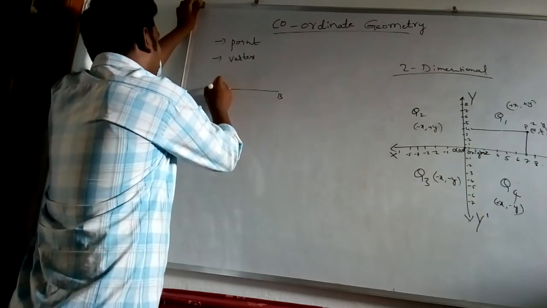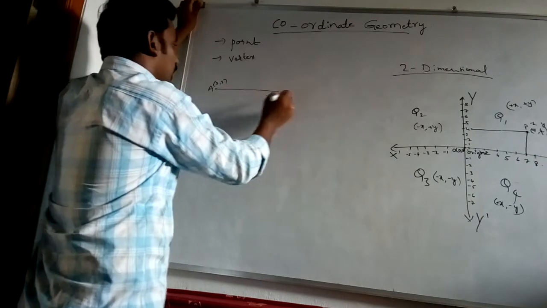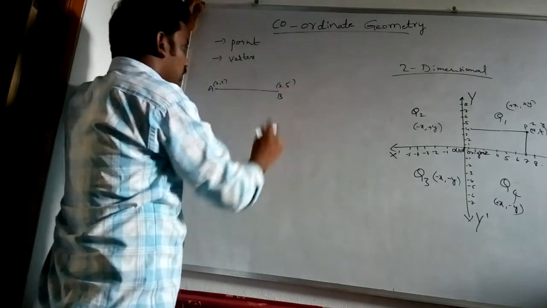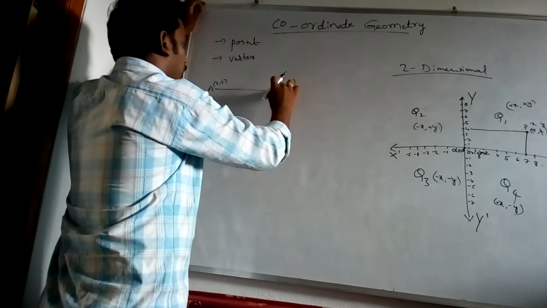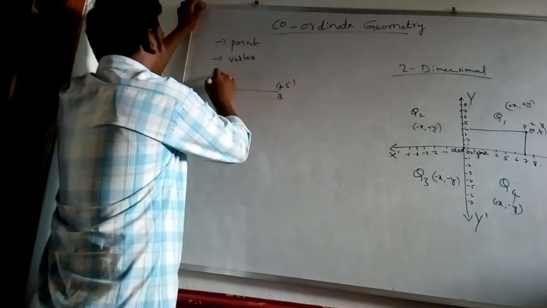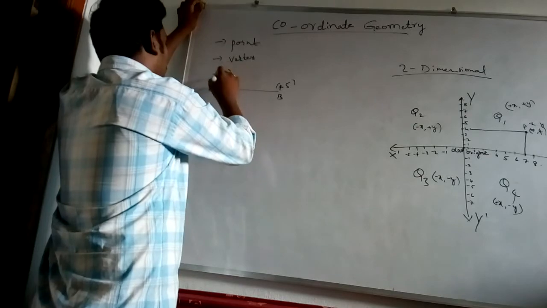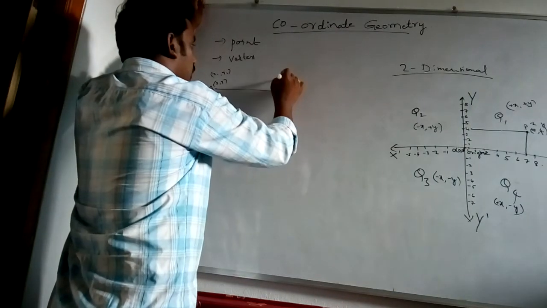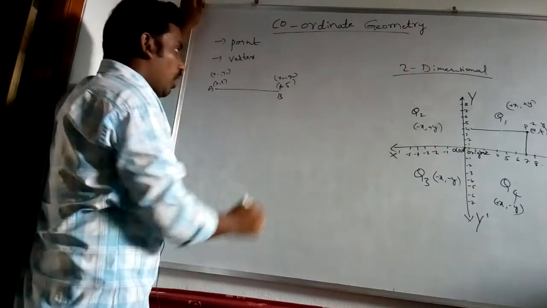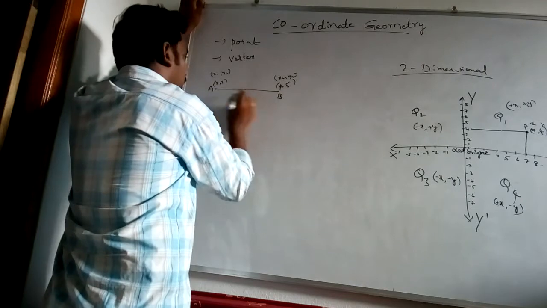Suppose point A is (2, 3) and point B is (4, 5). Let A be (x1, y1) and B be (x2, y2): the starting point and ending point. We have to find the distance AB.